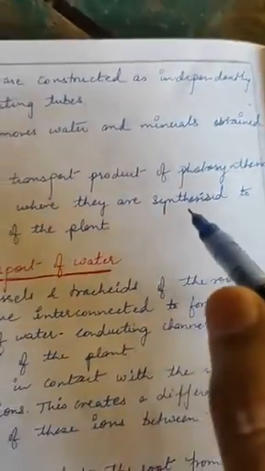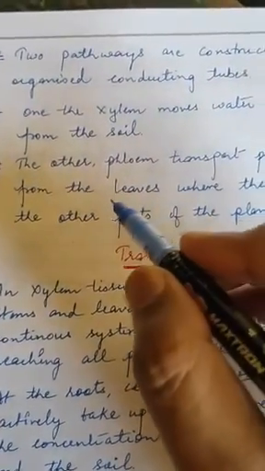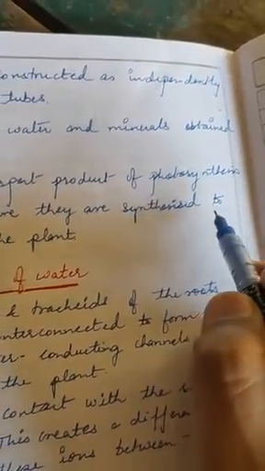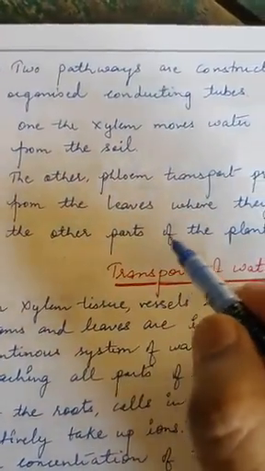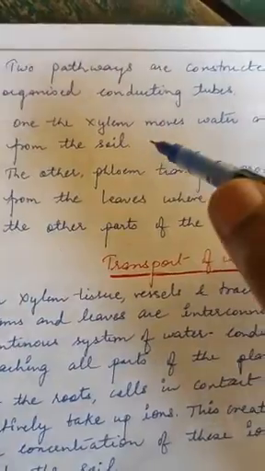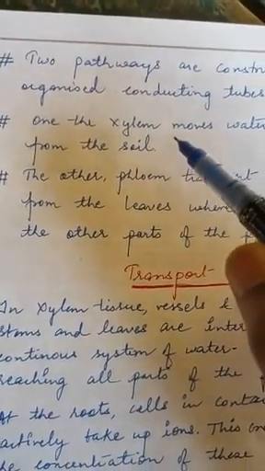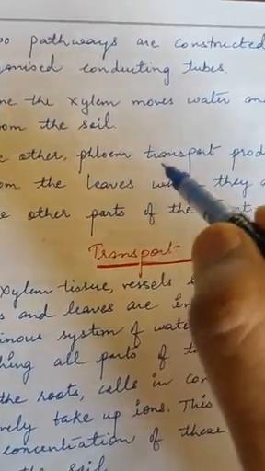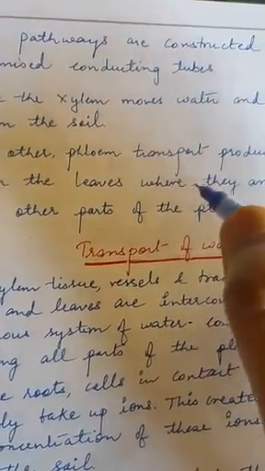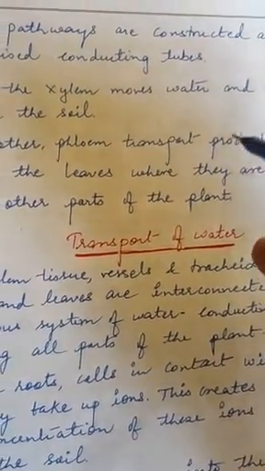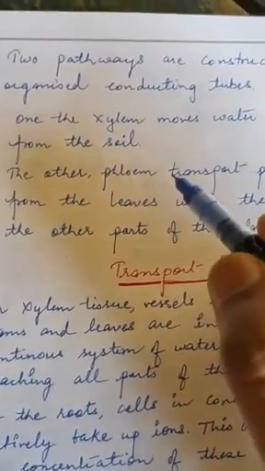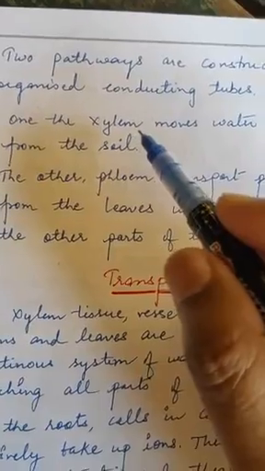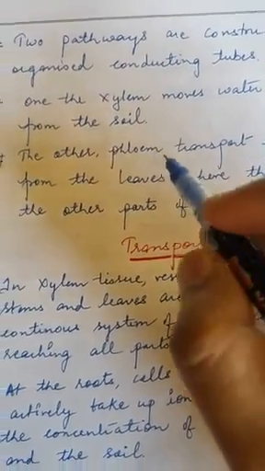They prepare glucose in the leaves where it is synthesized and transport it to the other parts of the plant. So there are two pathways, one carrying water and minerals, and the other transporting food. The food here is glucose, sucrose, so it will be translocated. One is your xylem and the other is your phloem.